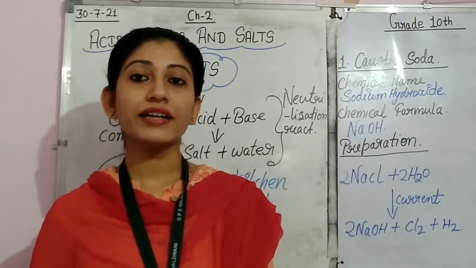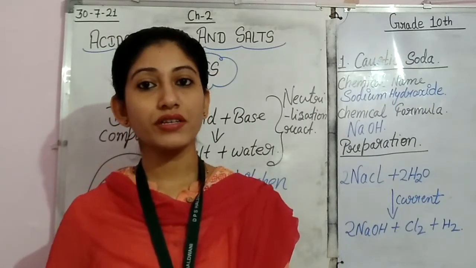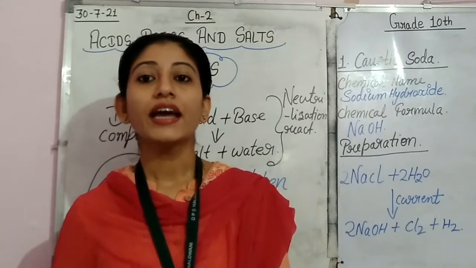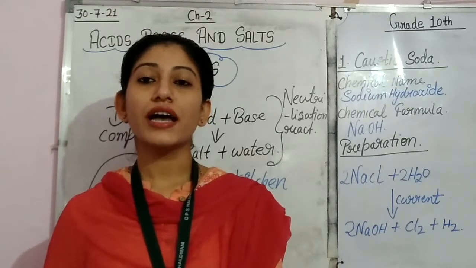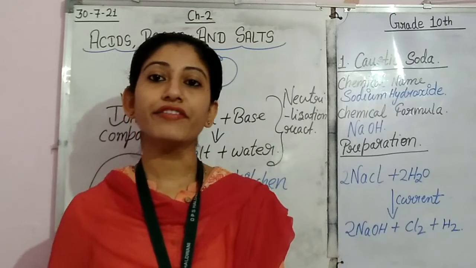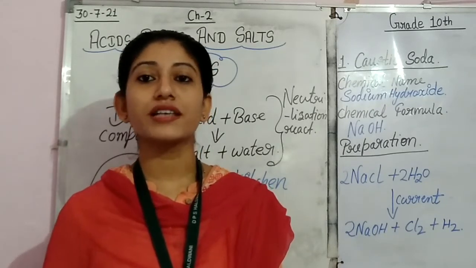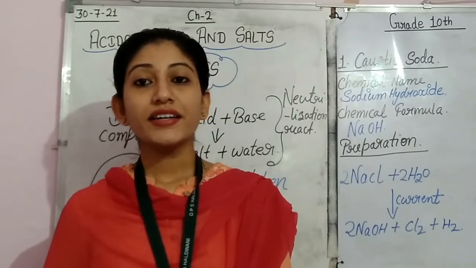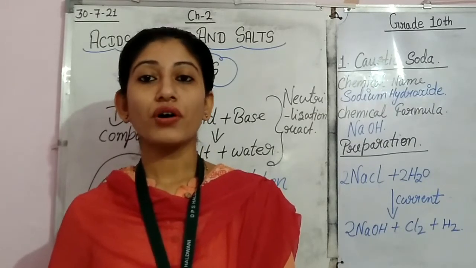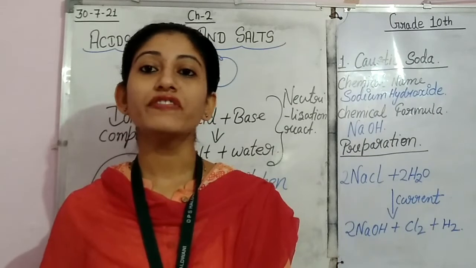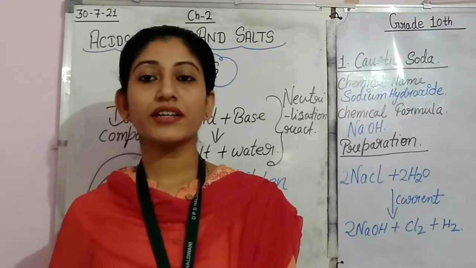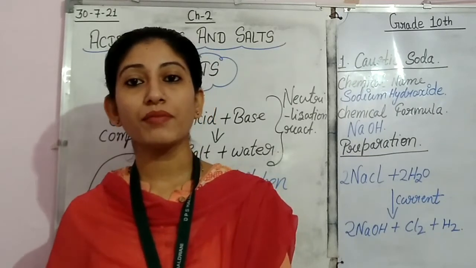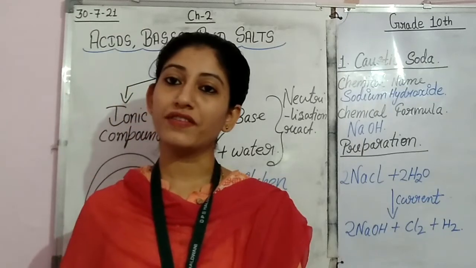Sodium hydroxide is also required in the process of oil refining. It is also used as a pesticide by the farmers, and it is also required for the manufacture of PVC.